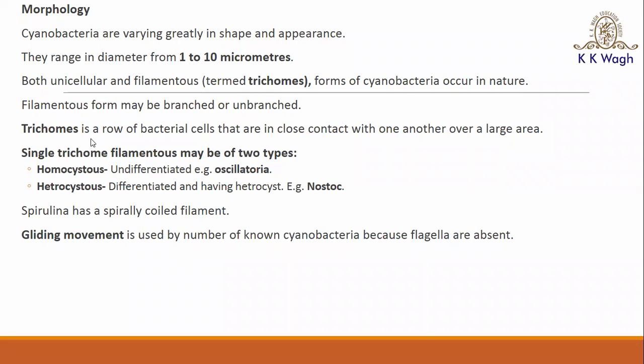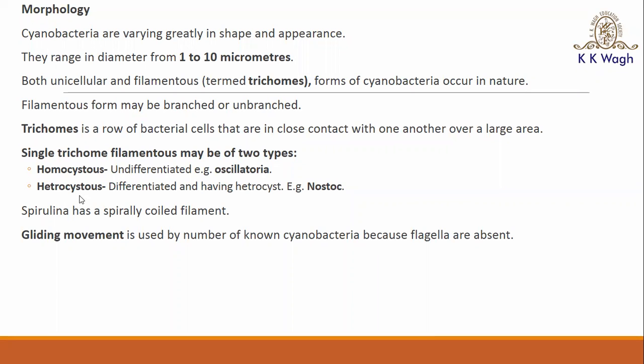The trichomes are a row of bacterial cells that are in close contact with one another over a large area. Then, among these filamentous forms, there are different types. The first one is homocystous, which is undifferentiated. An example of this cyanobacteria is Oscillatoria, in which a homocystous trichome filament is present.